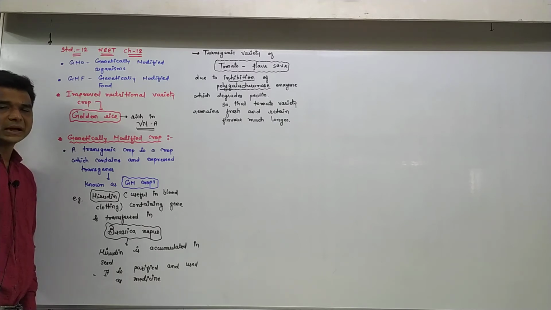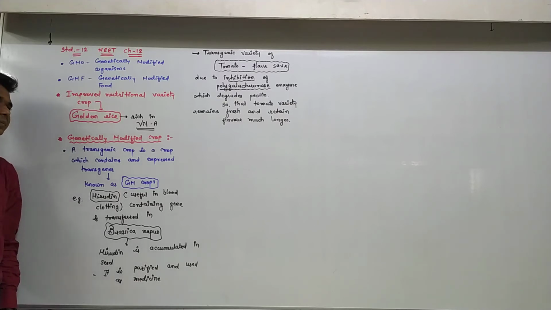The gut of the larvae has an alkaline pH, and this alkaline pH is beneficial to activate the protoxin into activated toxin. Then it enters the midgut and forms pores inside it, and in this way it kills the insect.